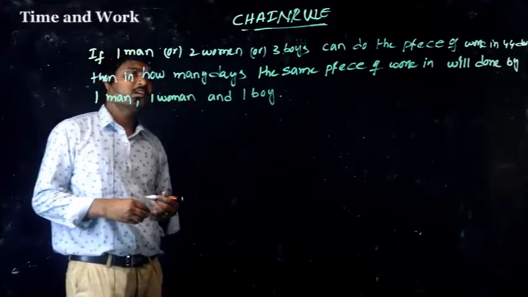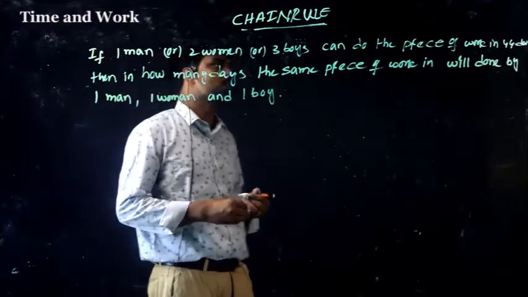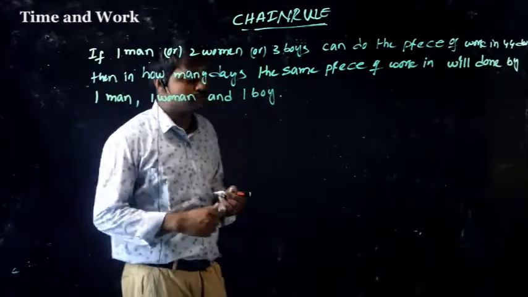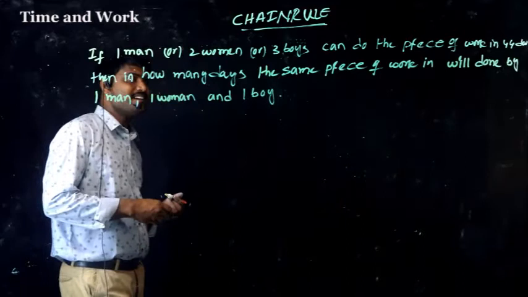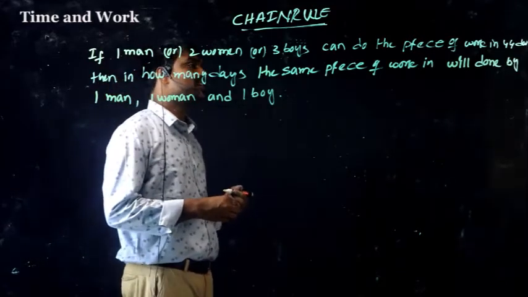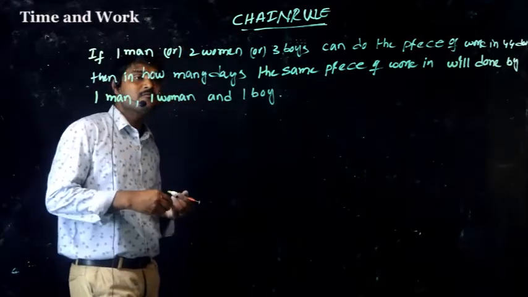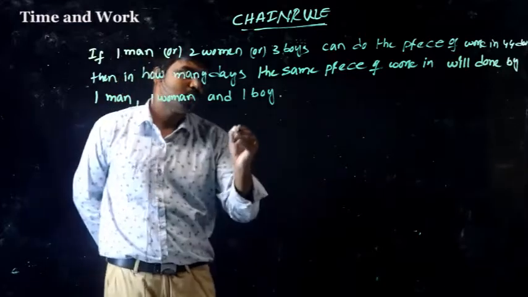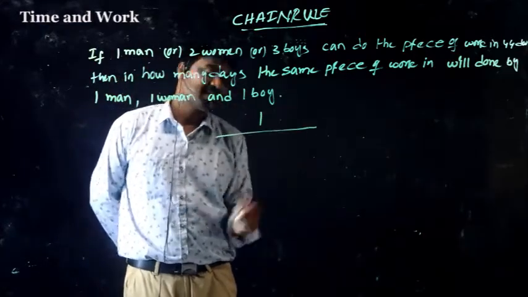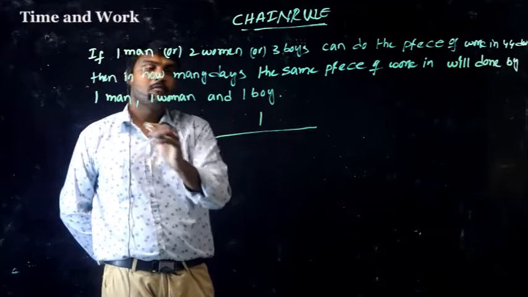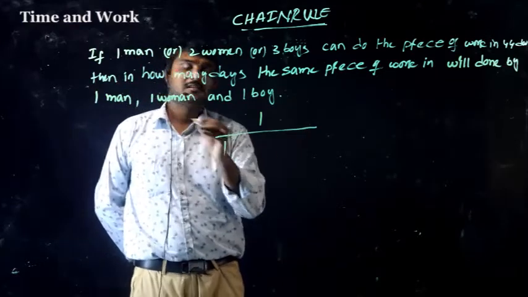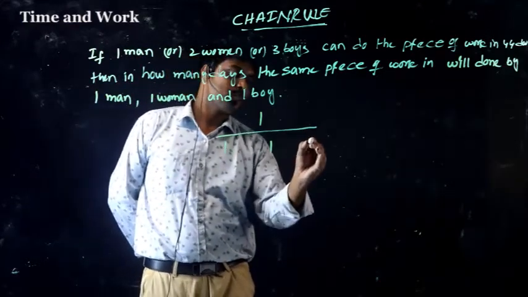Okay. If 1 man or 2 women or 3 boys can do a piece of work in 44 days, then in how many days will the same piece of work be done by 1 man, 1 woman and 1 boy? So 1 by, you can take. Here we want 1 man, 1 woman, 1 boy.